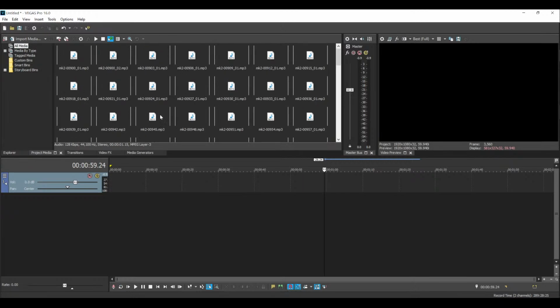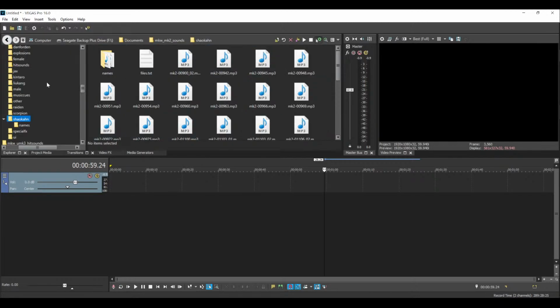Alright, so you can either import the voice files over to Project Media, or you can just directly go to Explorer and look up the files here. And you're going to want to find the specific voice file that has the sound you're looking for. In this case, we're going to be spelling out Ruvik, so we're going to find a voice file with a good R sound, like a starting R sound, like rrr.